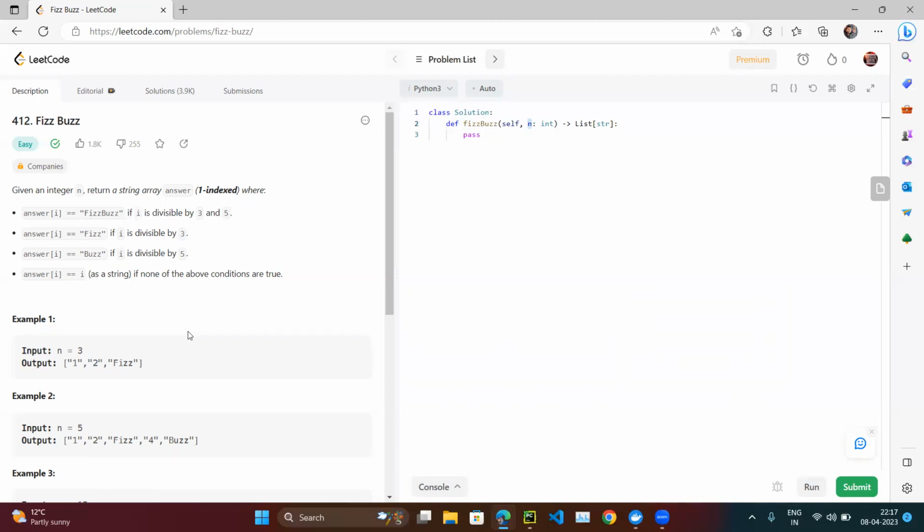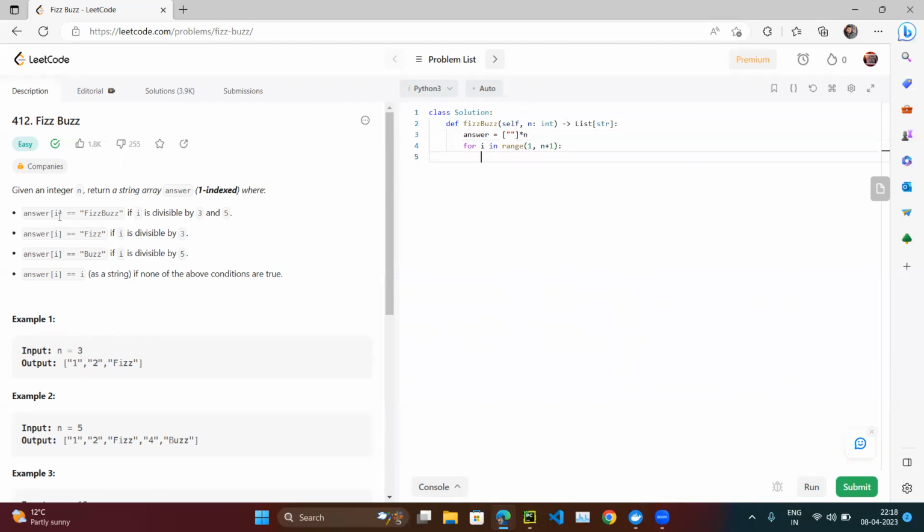So let's try with the first method. We need one array, the answer array, of n length, and by default it contains empty strings. Then we need to run a loop. Till what point do we need to run? Suppose n is equal to 3. Then we need to run the loop for 1, 2, and 3, because the array is one-indexed. So for i in range(1, n + 1). If n is equal to 3, then we get 1, 2, 3.